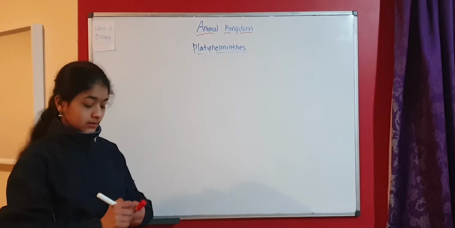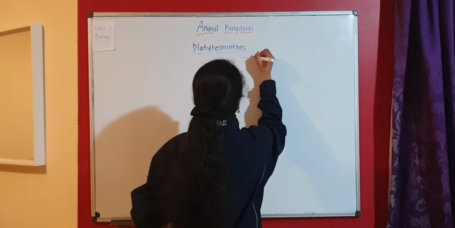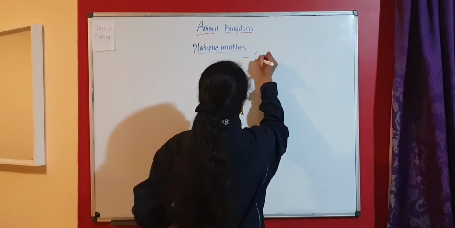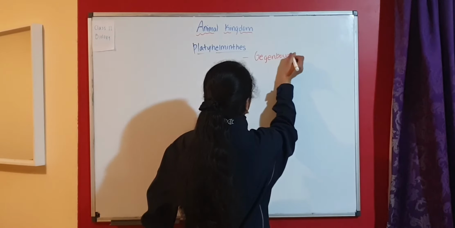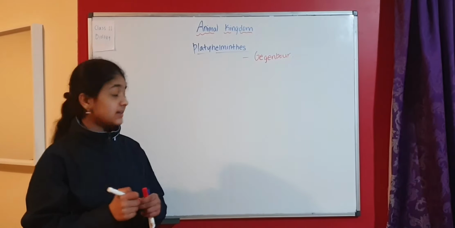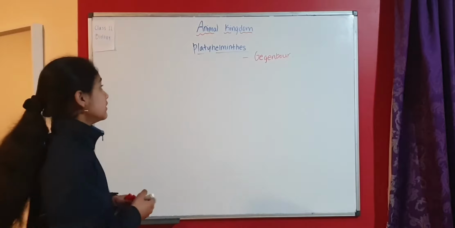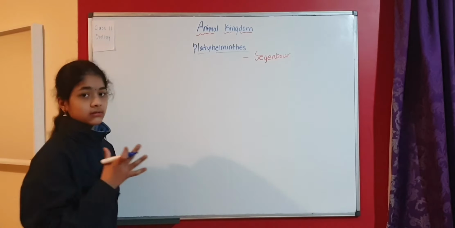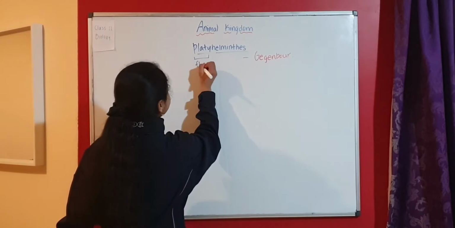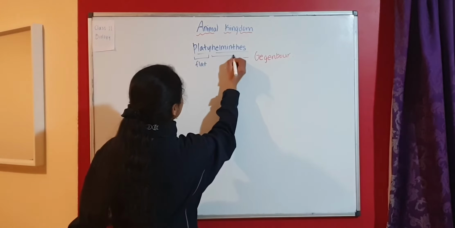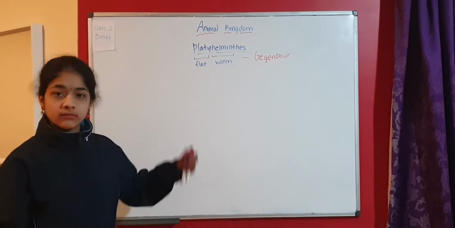First, let's see the scientist who gave the name Platyhelminthes. The scientist was Gegenbauer. So he was the scientist who called the name Platyhelminthes. So let's see how the term is derived. The term platy means flat and helminth means worm-like. So they are flat forms.